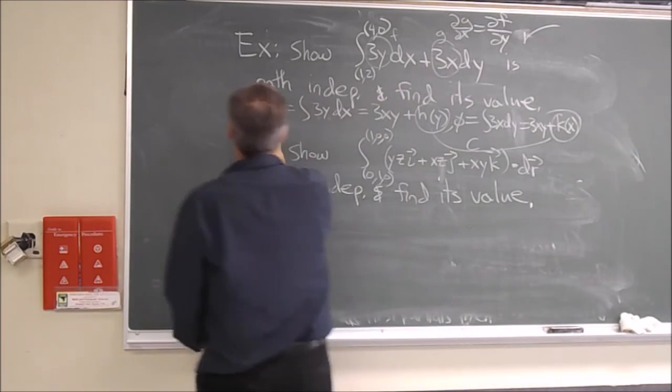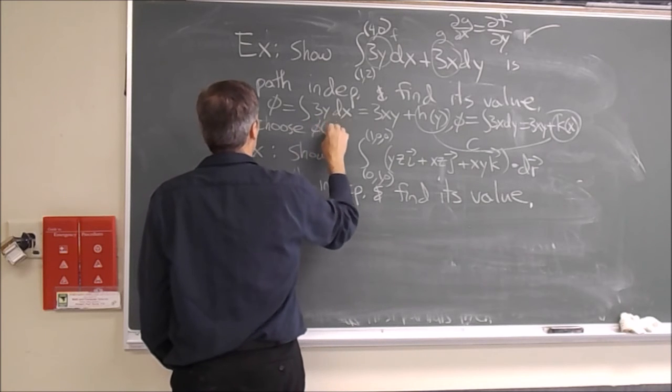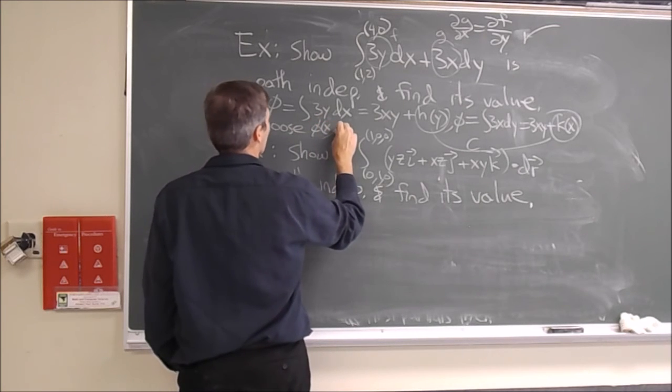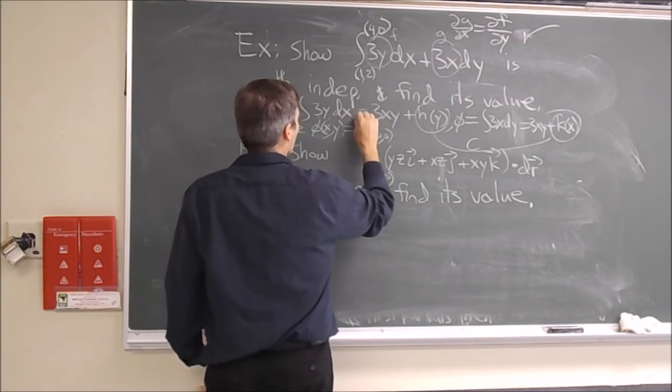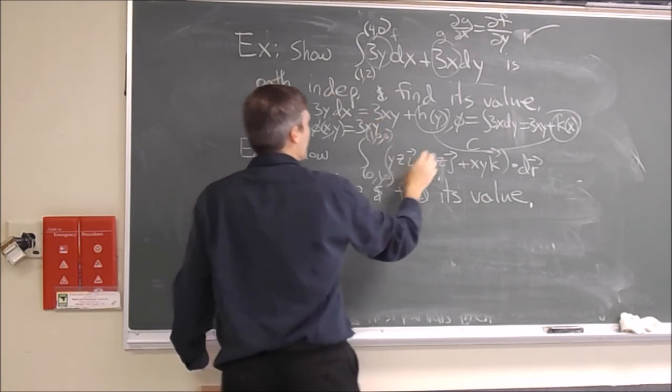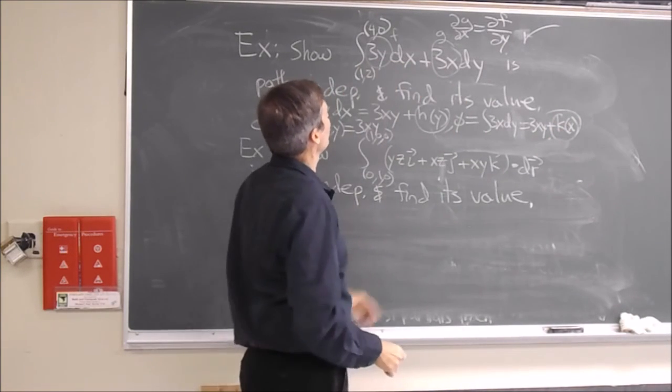So let's choose the constant. The potential is all the same within a constant. We'll choose the constant equal to 0 just so we don't have to write so much. We'll say phi of x, y is equal to 3xy. That's the potential for this conservative field.